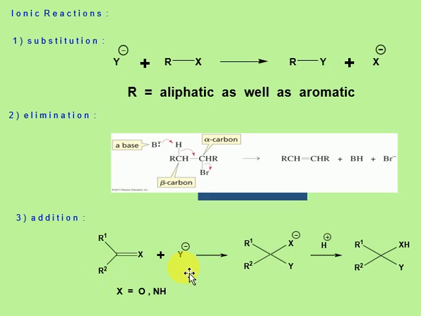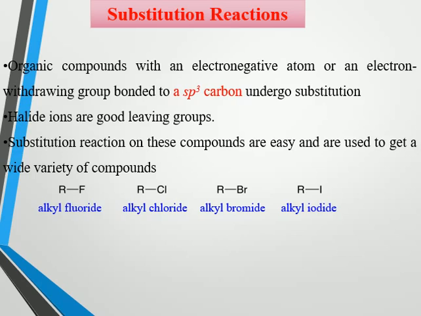Here also, based on the first attacking species, addition reactions are again electrophilic addition and nucleophilic addition. If initially the electrophile adds to the substrate followed by the nucleophile, then that is known as electrophilic addition reaction, and if it is the reverse, that is known as nucleophilic addition reaction. So briefly we will discuss about the substitution reactions.